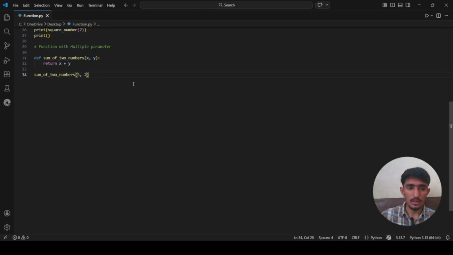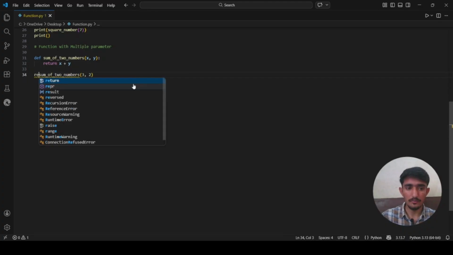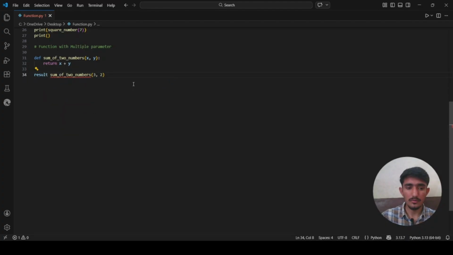Now I need this in a variable, so I can say result equals this value, and it will give me 5 as a value. So now I am adding this in a result variable. After that I am printing whatever the result is.